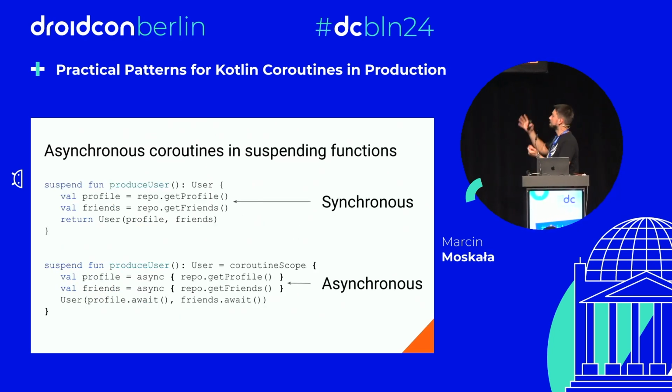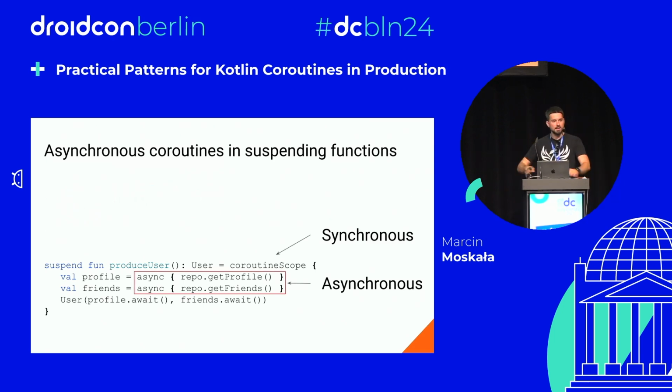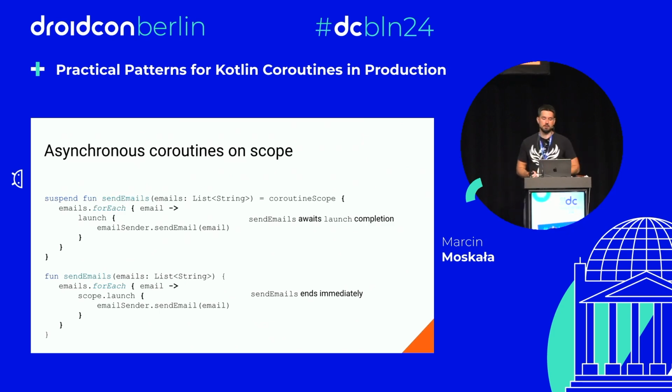I started from the slide, synchronous and asynchronous. That's only half the truth. The async calls in the second case are asynchronous, but the whole function, you might say, is synchronous as it awaits its body completion. So the internal get profile and get friends calls are asynchronous, but the whole function awaits the completion of its coroutines, which is a slightly different mode than starting something on an external scope.